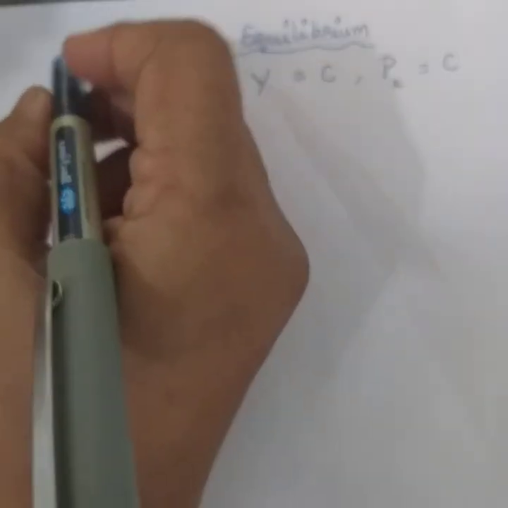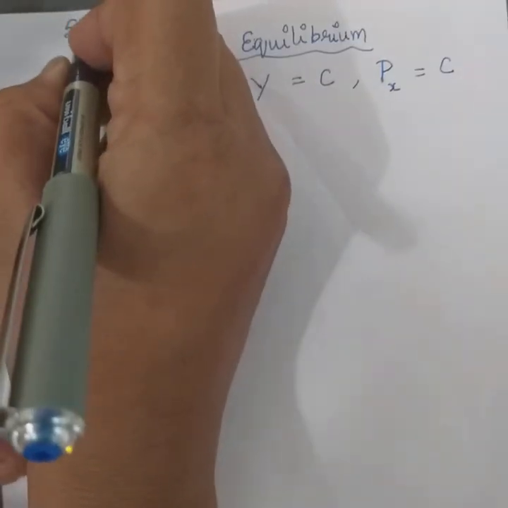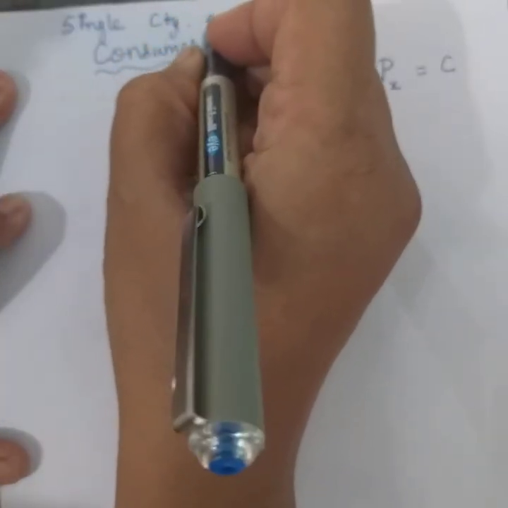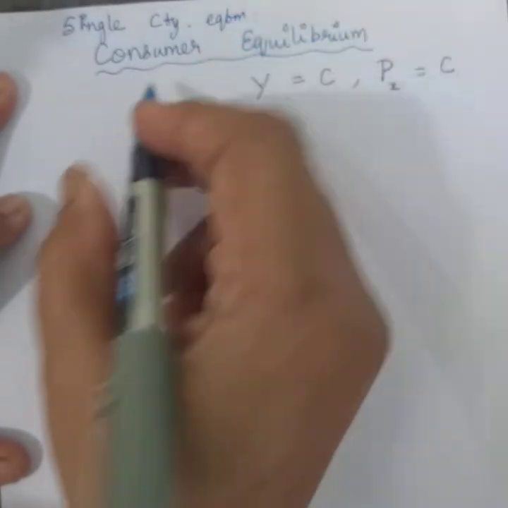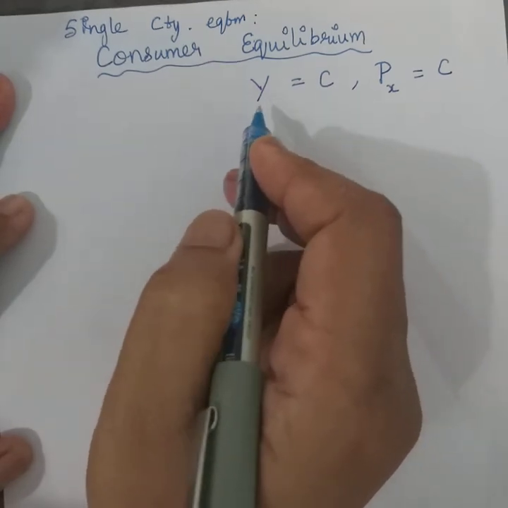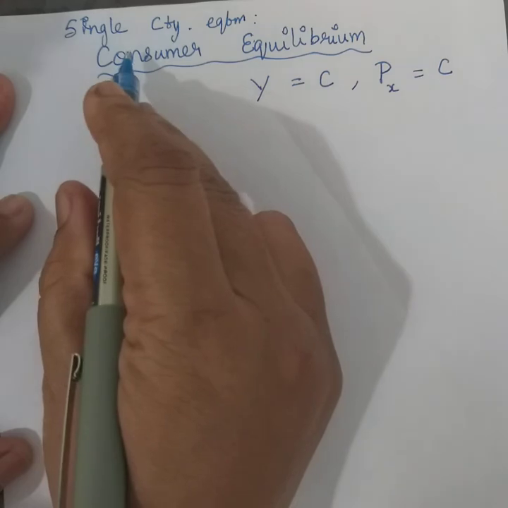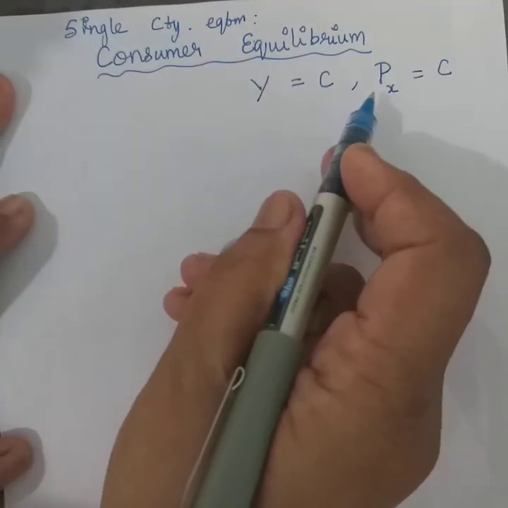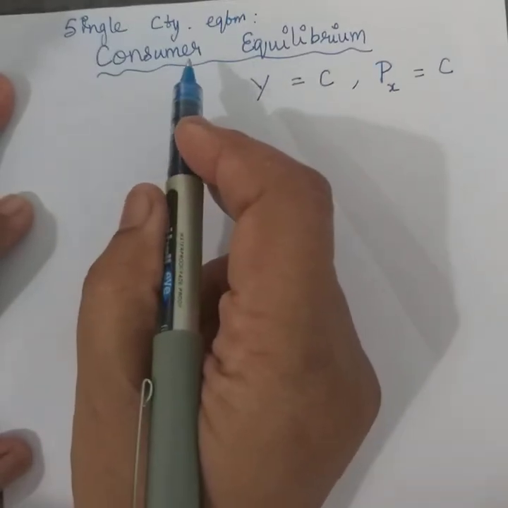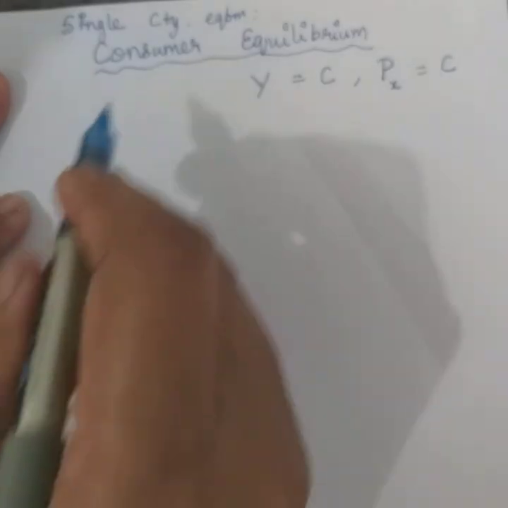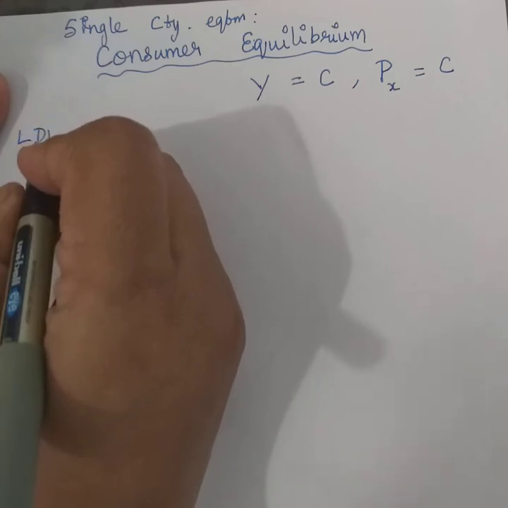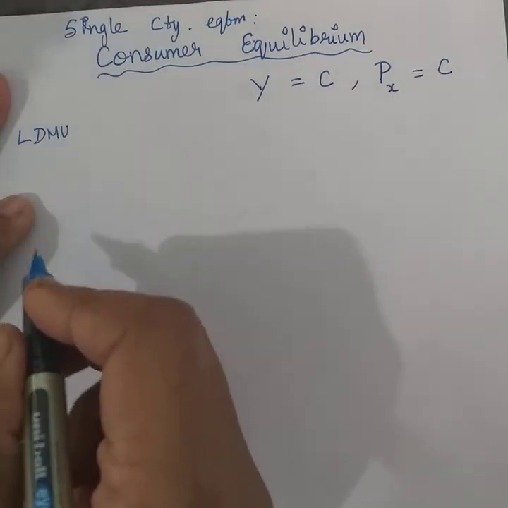So it is called a single commodity equilibrium. A single commodity equilibrium is what we are going to see now, right? That is, given the income and given the price of the commodity, if the consumer is going to spend his entire income on the purchase of the single commodity, namely X, where does he attain his equilibrium? That is the single commodity equilibrium theory. Now this particular theory makes use of the law of diminishing marginal utility, right?